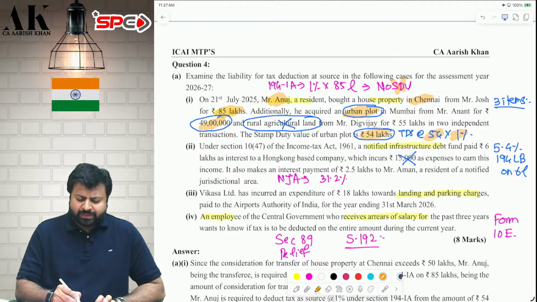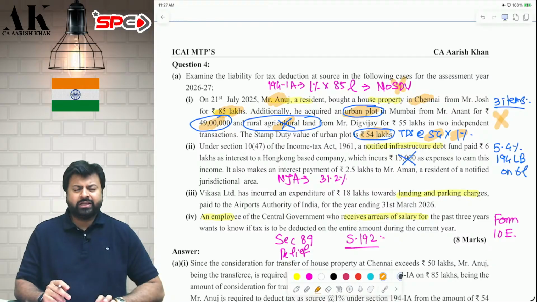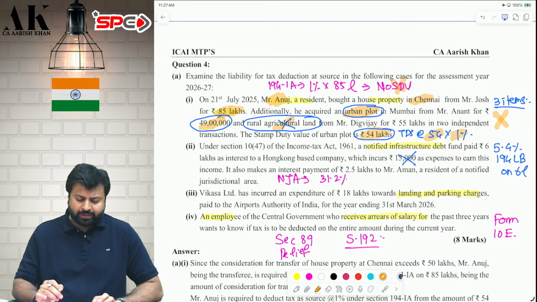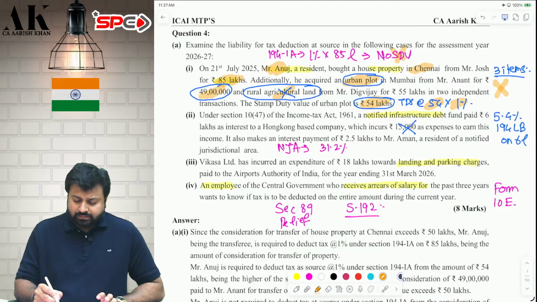Next one, he is purchasing some rural agriculture land. On rural agriculture land, TDS under 194IA is not applicable. It is exempted. Okay.